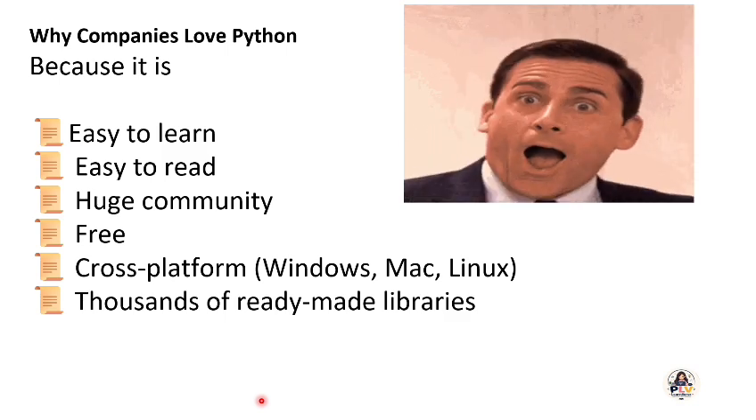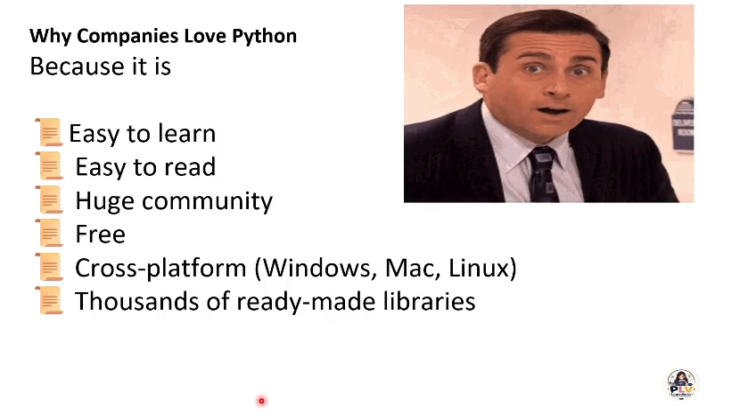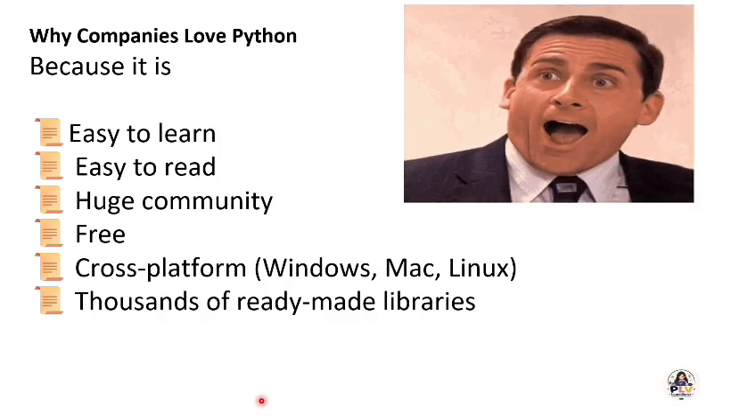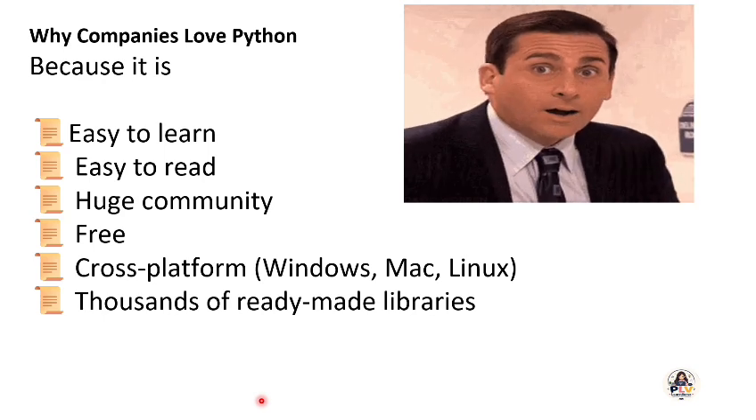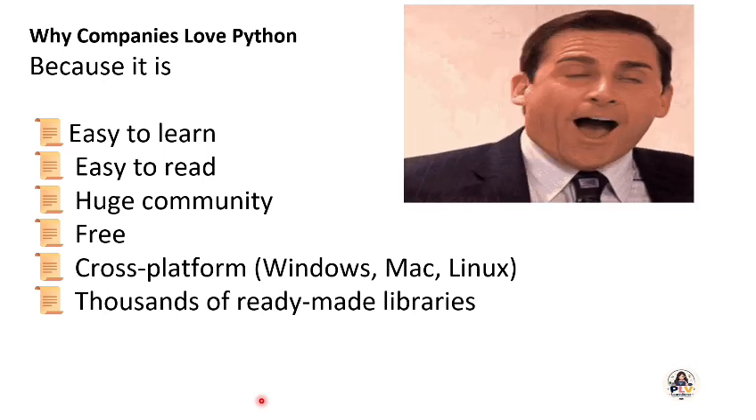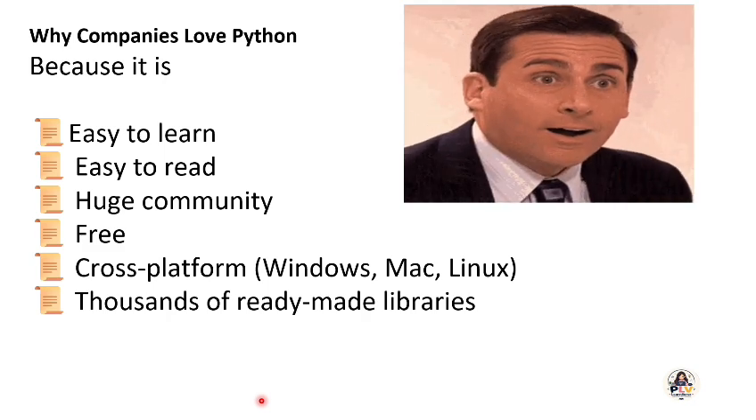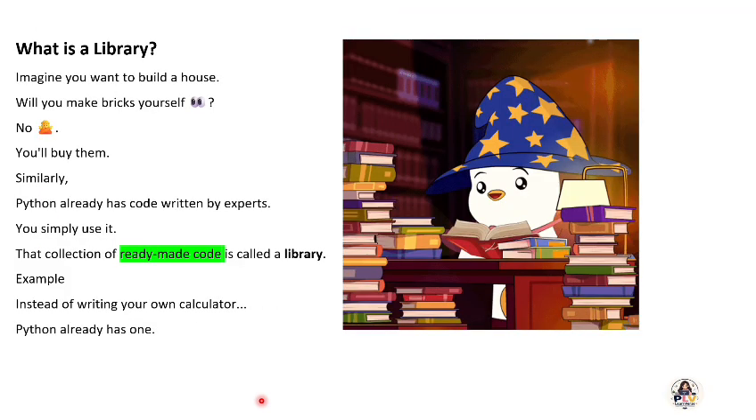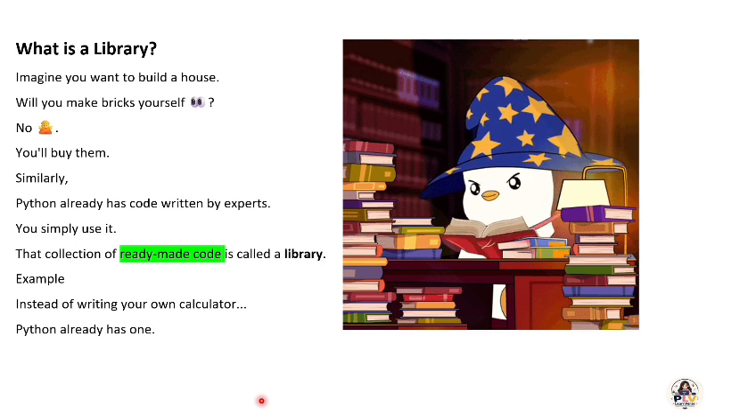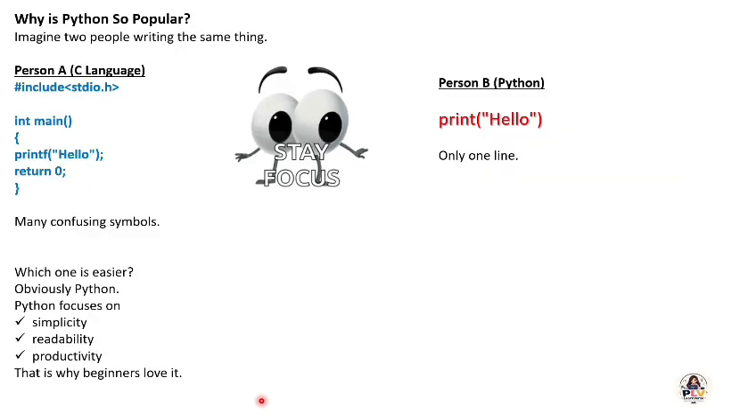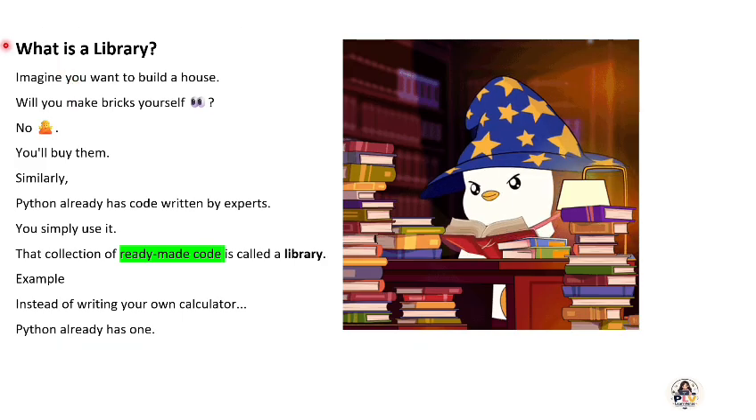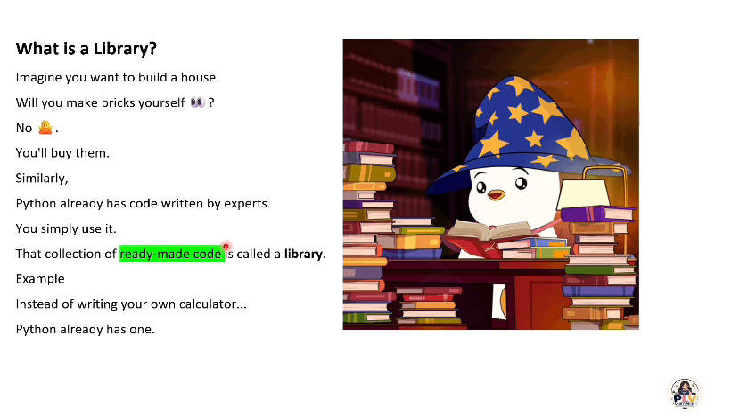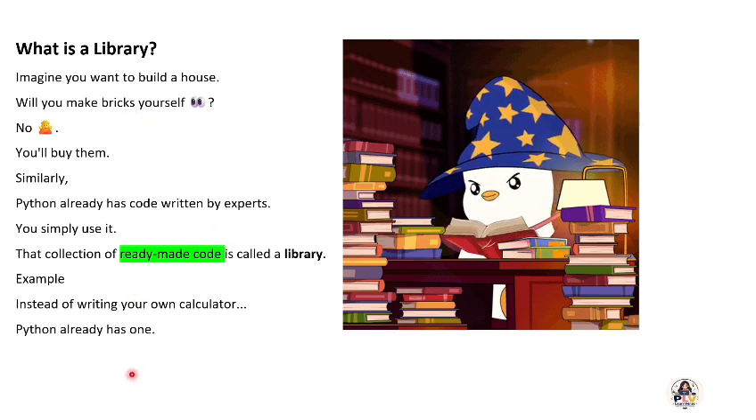Now, why do companies love Python? If you know Python, companies will hire you. At least become a master in one programming language, because it is easy to learn, easy to read, has a huge community, is free, and is cross platform: Windows, Mac, Linux, with thousands of ready-made libraries. The main question that comes is, what is a library? In C, I will come back here and show you. Here in C, you can see they are using the library called stdio.h. So what is a library? Yes, in Python we also use libraries.